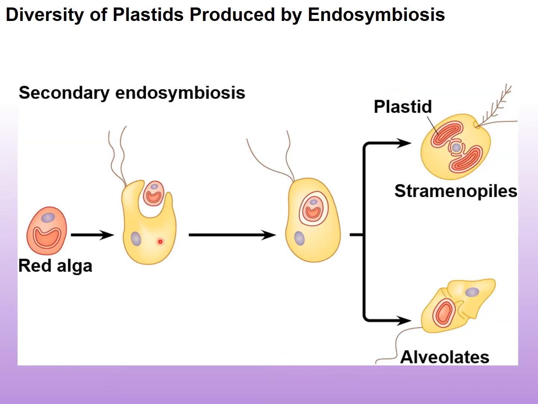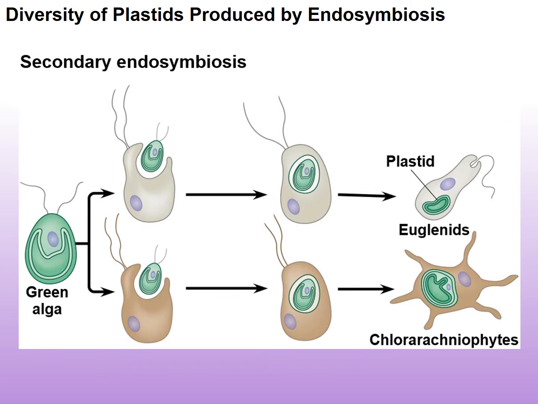Secondary endosymbiosis occurs after the divergence of the algae, right? So we have a red alga here, which was then engulfed by another ancestral eukaryote, which didn't have any organelles previously. So here we have the whole organism, which was the result of primary endosymbiosis, being engulfed, which is now secondary endosymbiosis. And this gives rise to the straminopiles and the alveolates.